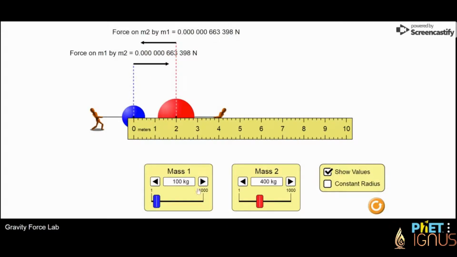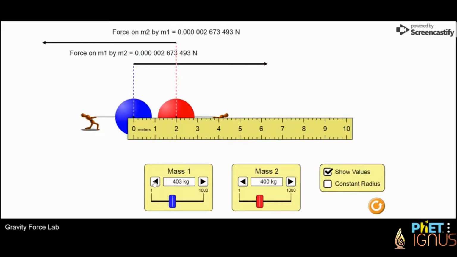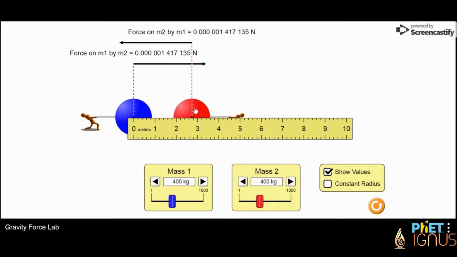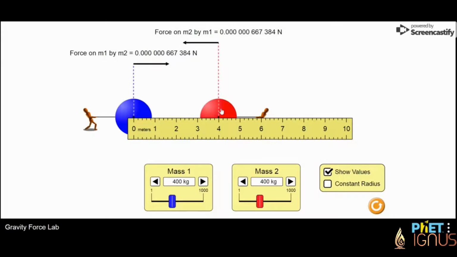Now let us increase the distance of separation between them. Let us increase the distance by 2 centimeters. What we will observe is that the force has decreased 4 times. That is the square of the distance of separation we have increased. Therefore, the gravitational force is directly proportional to the mass of the objects and inversely proportional to the square of the distance between them. We can observe the same effect when we increase the distance to 8 cm.